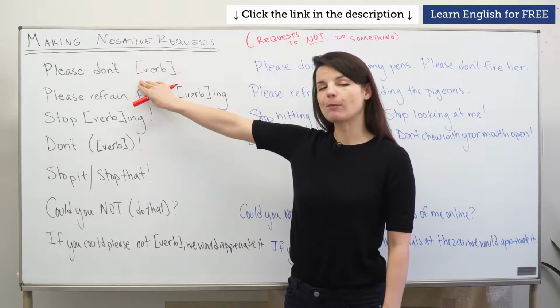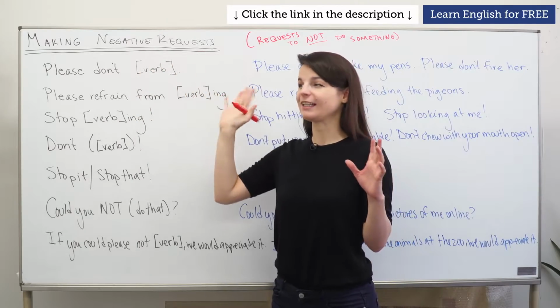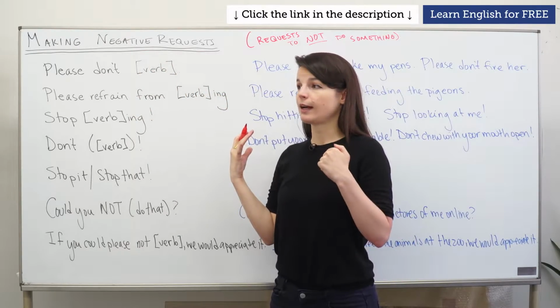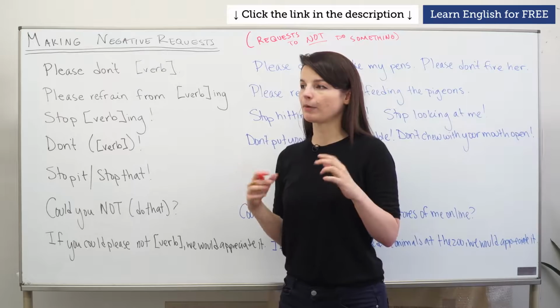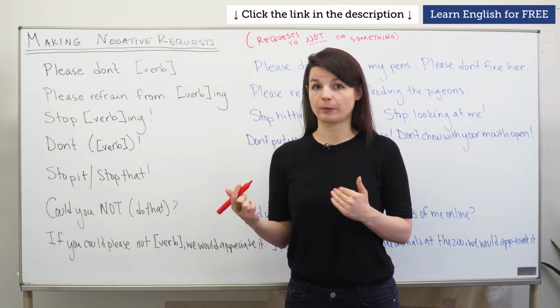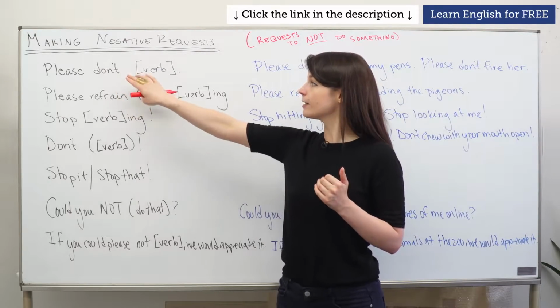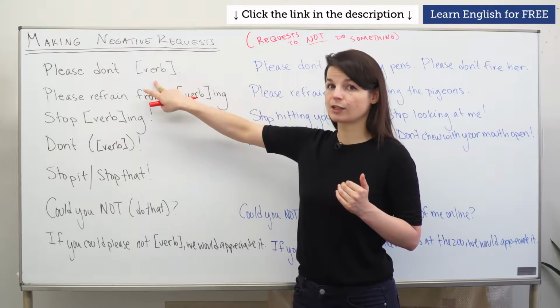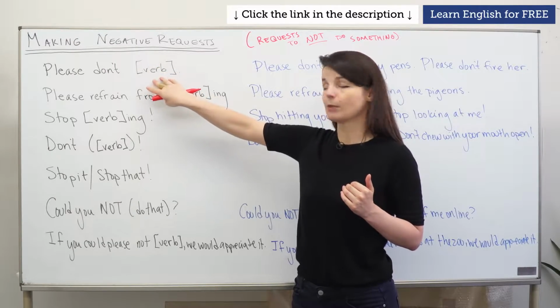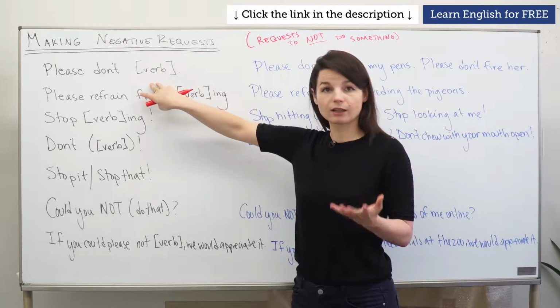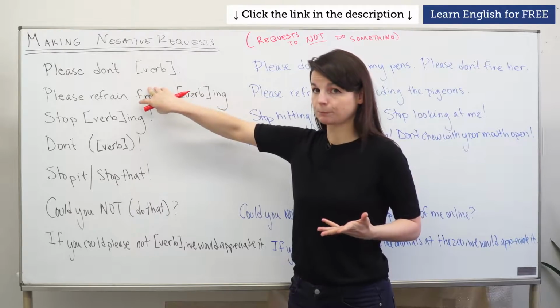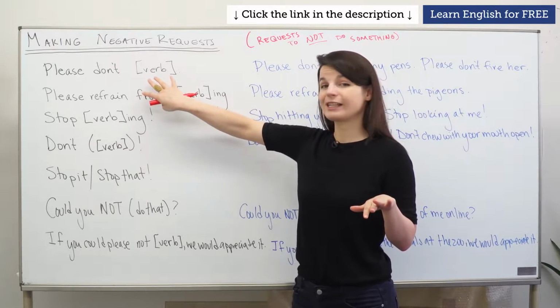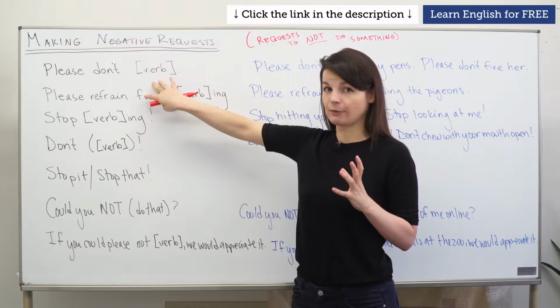All right, first one. The first one is probably the most useful and the easiest to remember. It's kind of polite a little bit, but it's also very clear and direct. The pattern is please don't verb. Put any verb here in the plain infinitive form. No change to the verb. Just please don't plus a regular verb.